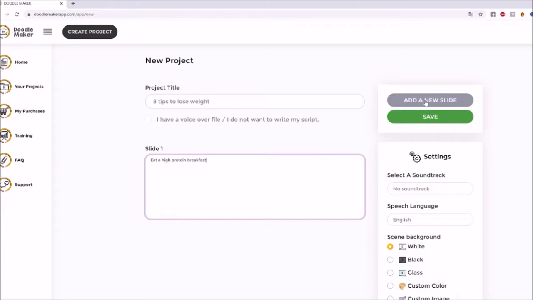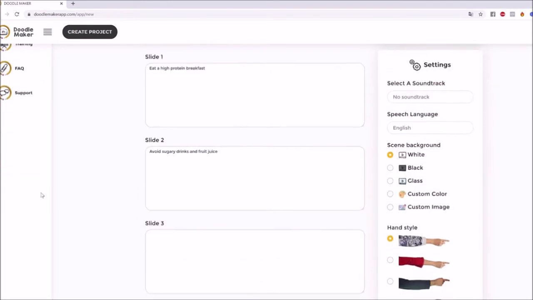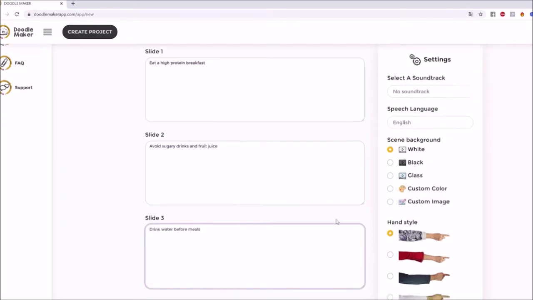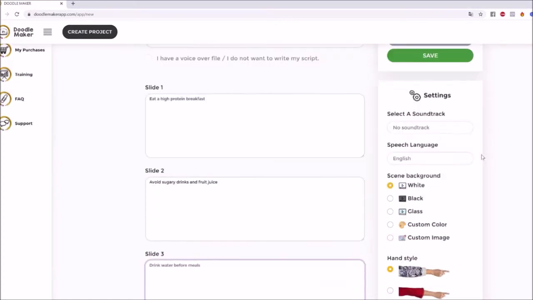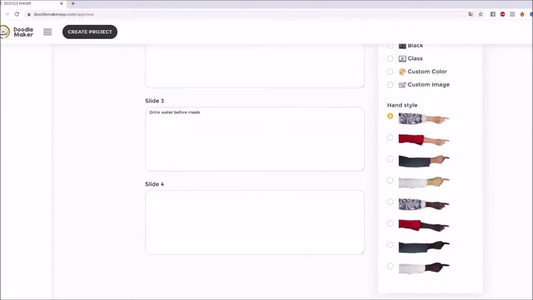Here it's going to separate each of these based upon a slide, right? And then click on next slide. These are the 8 tips that I wanted to put in here. I'm going to eat a high protein diet. Next thing is avoid sugary drinks. And then we have drink water before meals. And then we have the next tip, which is right here, choose fresh organic food.